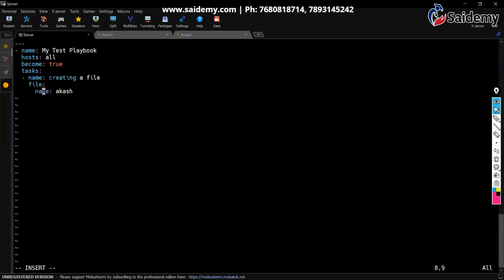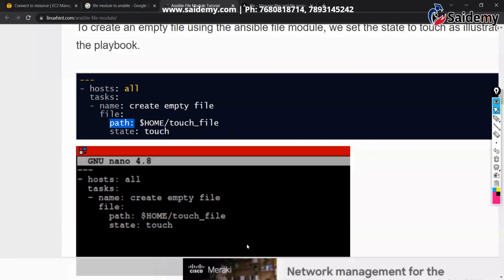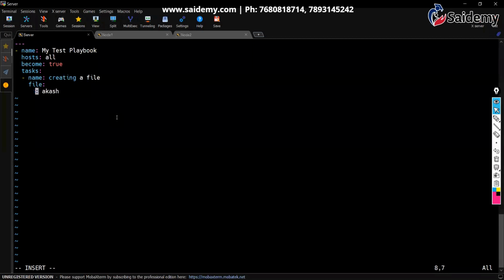Here, where you want to create that file, you can see path. Path means path. We have to give the path. So where do you want to create that file? Let's say I would like to create it in the current directory, the PWD.